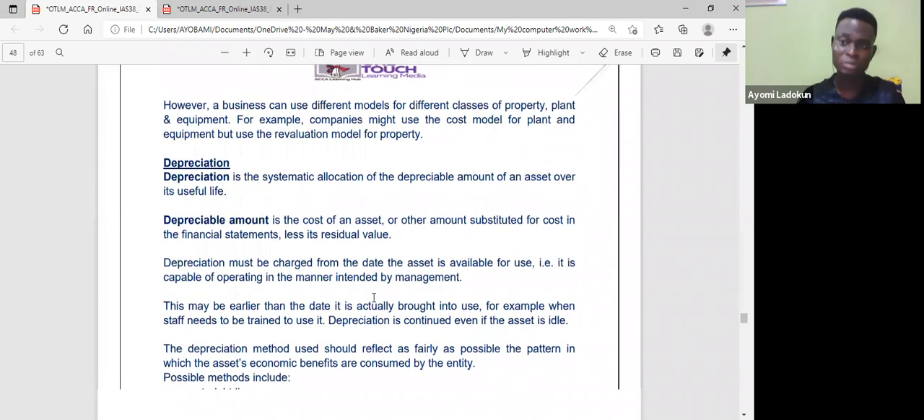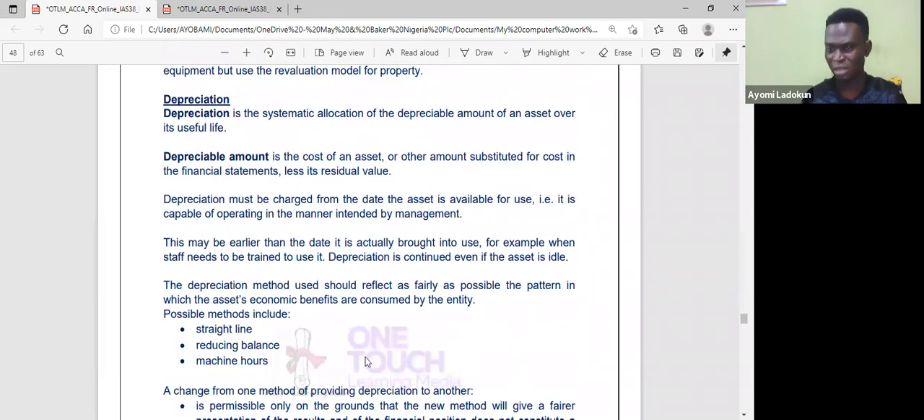Now, what happens to depreciation? Bear with me here. At this level, PPE is the biggest standard, but it's very simple. It's just big. So there are so many things to learn, but I've tried to break it down. So just master these areas that I'm talking about. Those are the areas you expect the examiner to pick from.